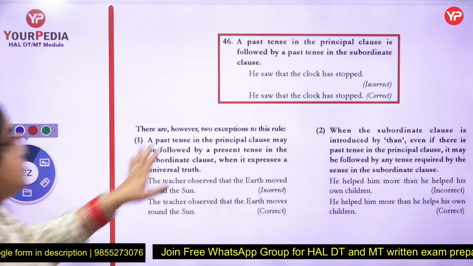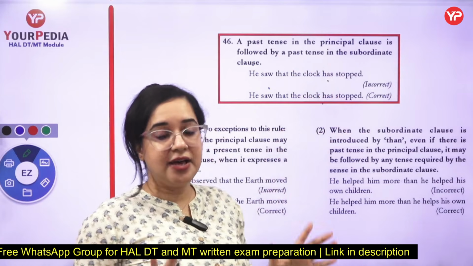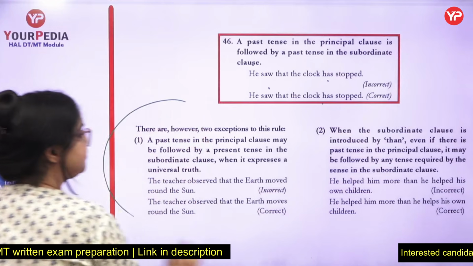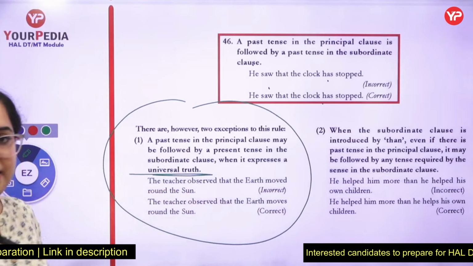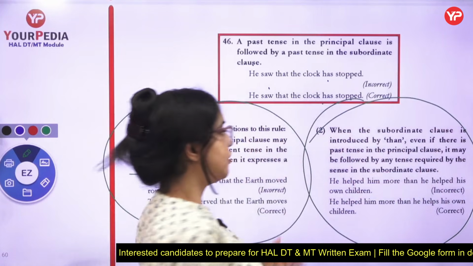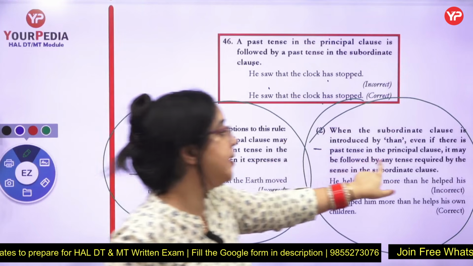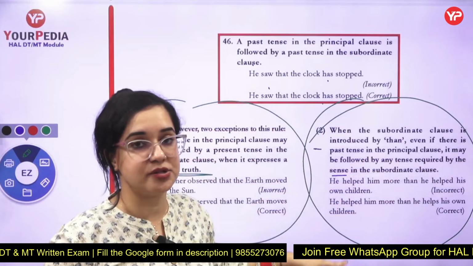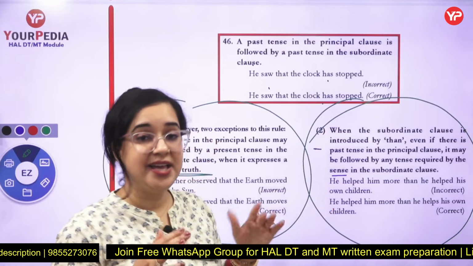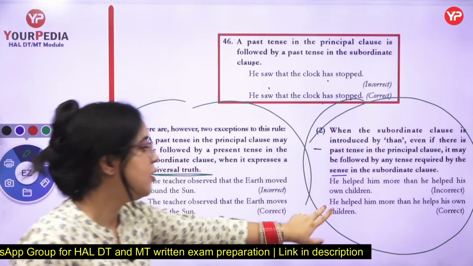But there are two exceptions. Like, he saw that the clock has stopped. This is a past one, this is a present one. I cannot combine past and present together unless two situations are there. The very first is if it is a universal truth, then it can be a mixture of past and present. The other is when the subordinate clause is introduced by than, even if there is a past tense in the principal clause, it may be followed by any tense required by the sense in the subordinate clause. He helped him more than he helped his own friend? No, he helped him more than he helps his own children. So there are only two exceptions where you will use it.